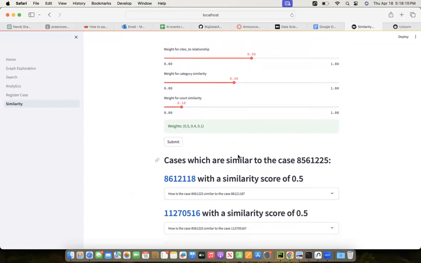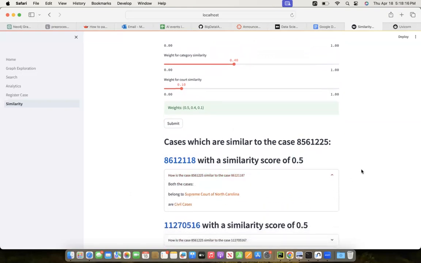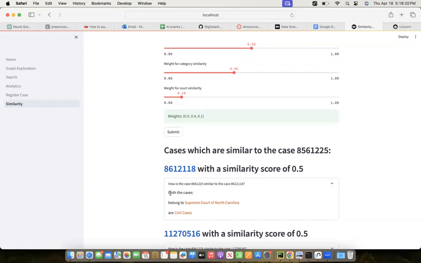So these are the two similar cases for the above case with a similarity score of 0.5, and we can also find the explainability, like how they are similar to a particular court or to a particular category.